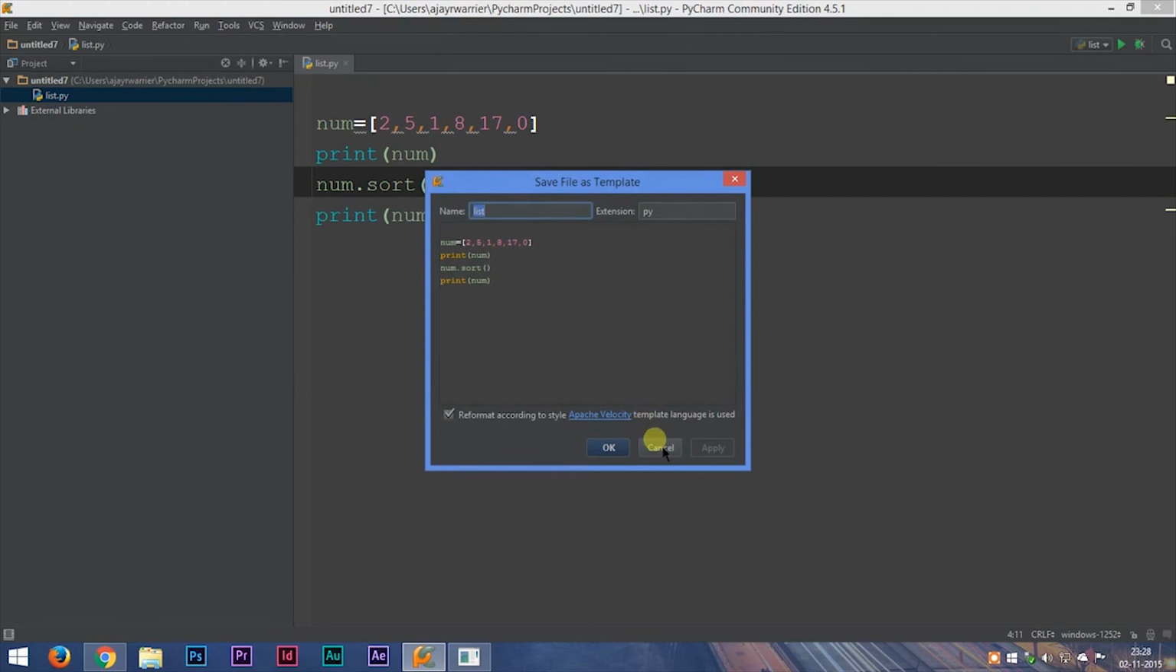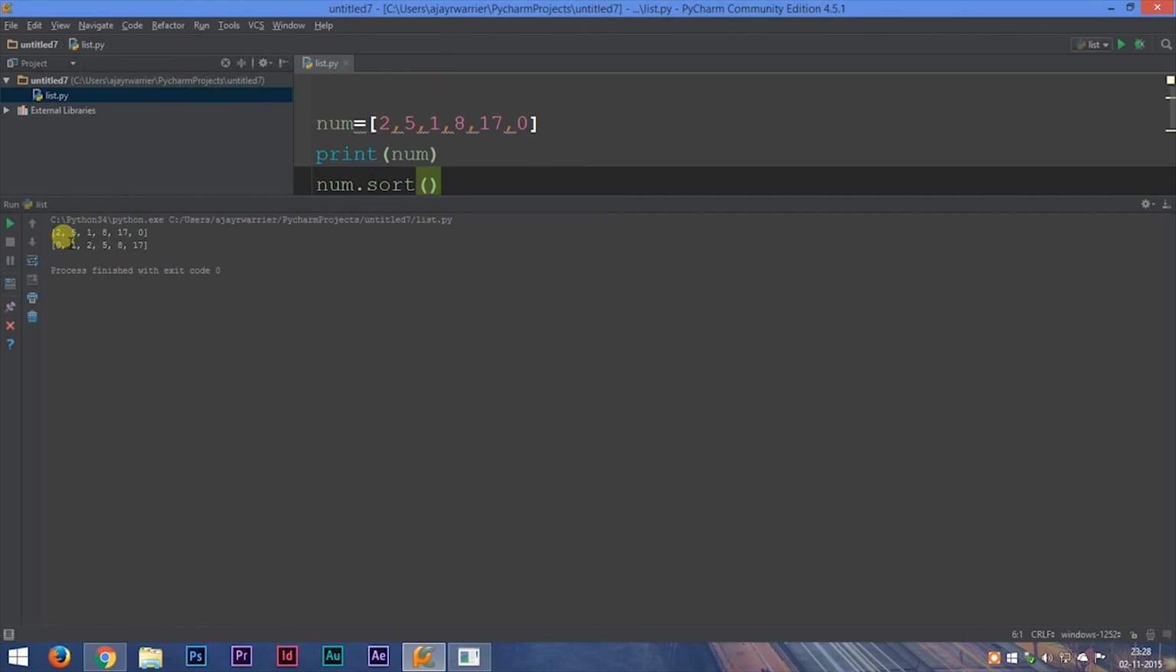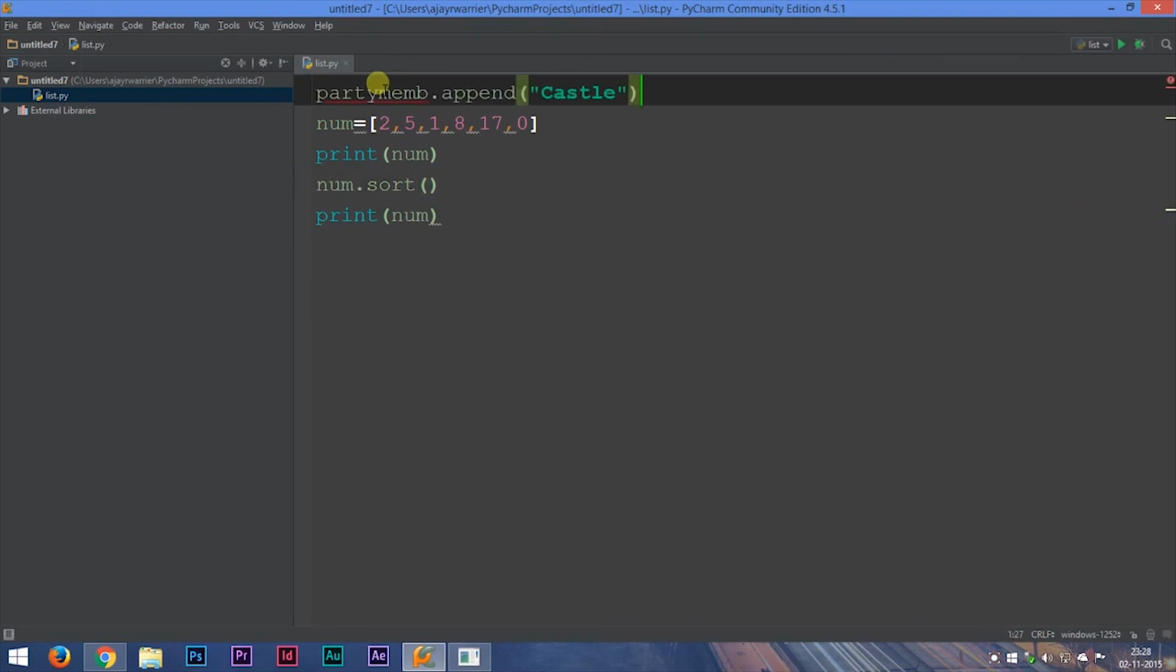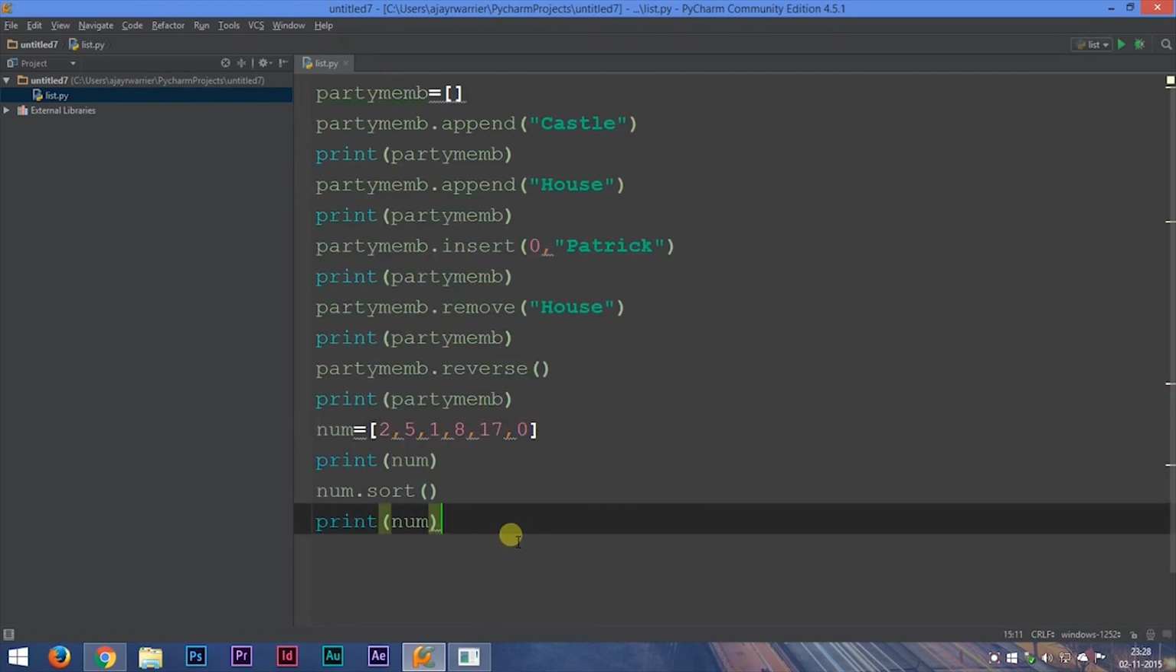We'll run this. And we can see that the list initially was 2, 5, 1, 8, 17 and 0. But after sorting, we have a clear ascending order: 0, 1, 2, 5, 8 and 17. So to sort the list, it is very simple. We can just use the sort function and Python will sort the list automatically for us. So these are the most important list methods or list functions in Python.